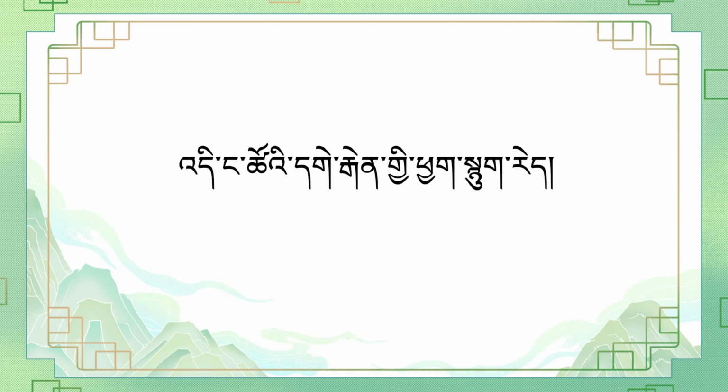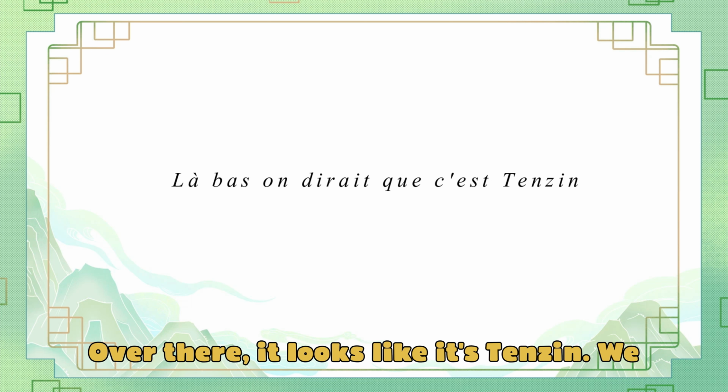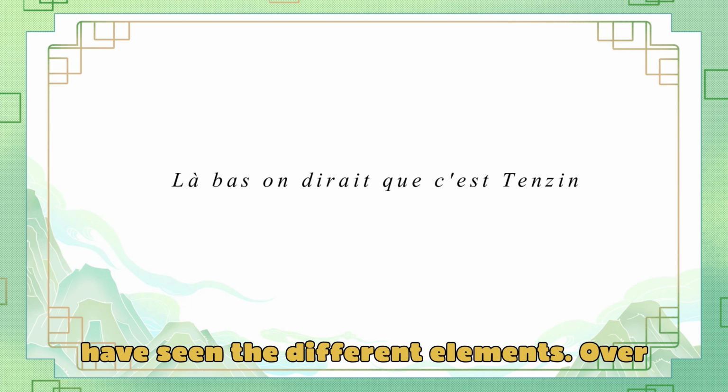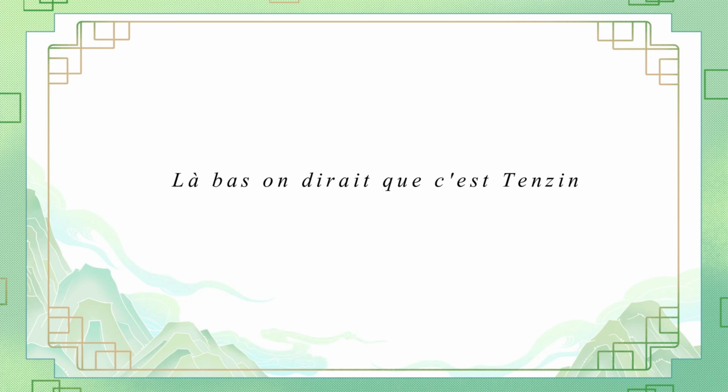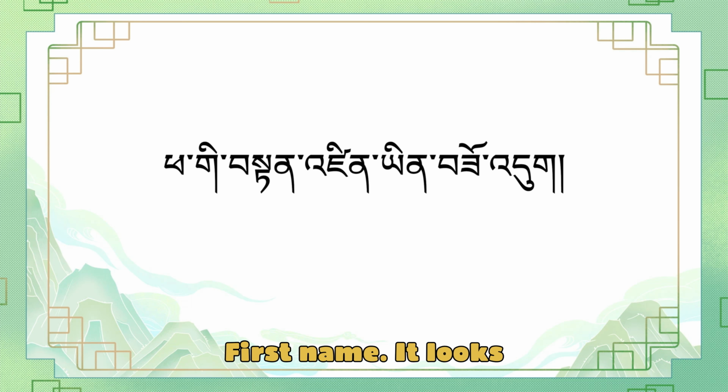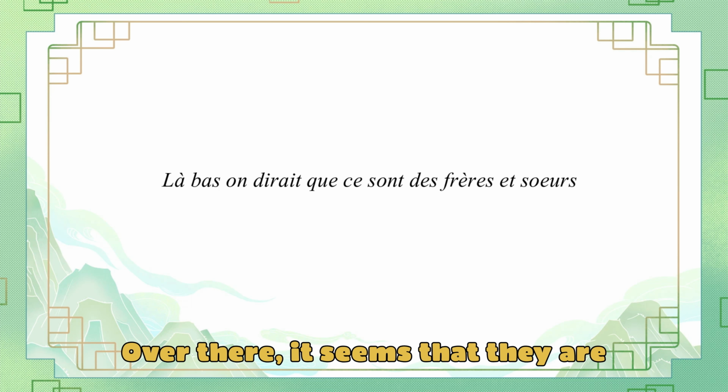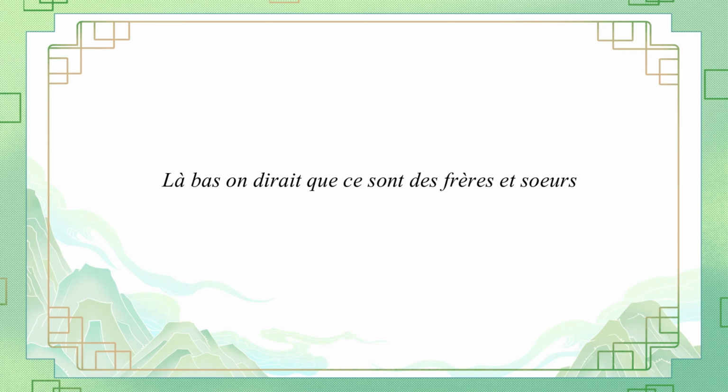Over there, it looks like it's Tenzin. We have seen the different elements. Over there is said as phagi. Tenzin, first name. Yinsoto, it looks like. Over there, it seems that they are siblings.